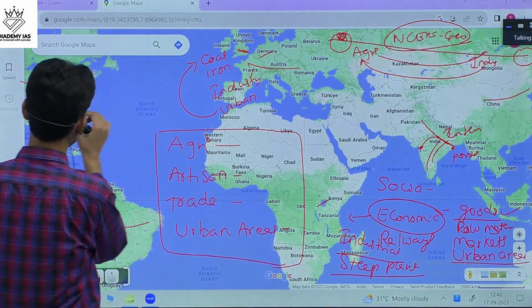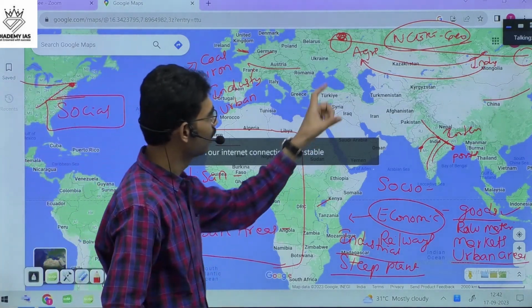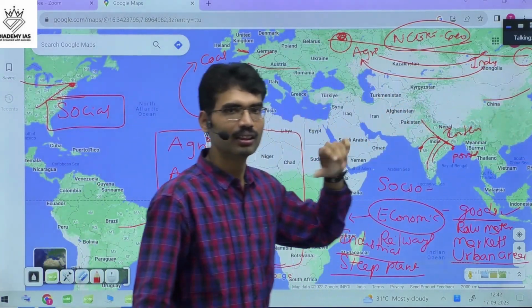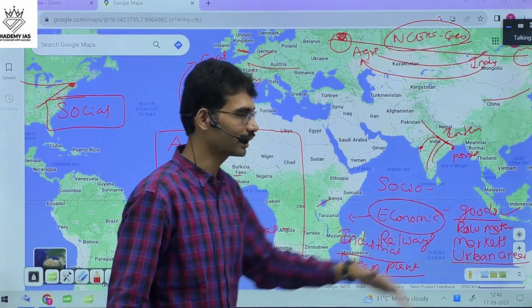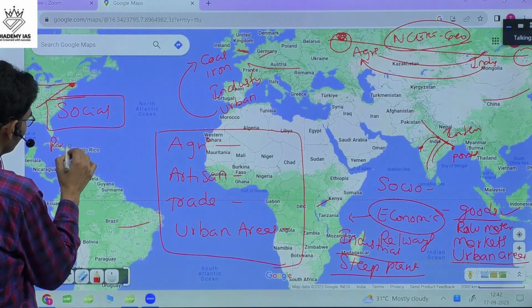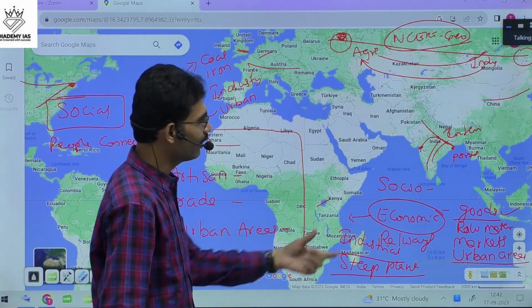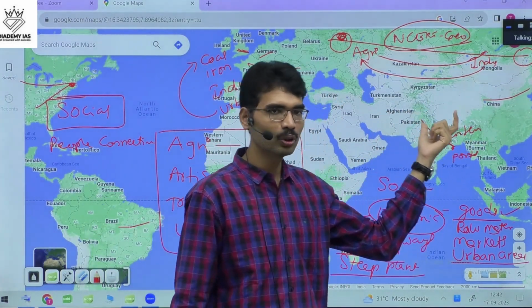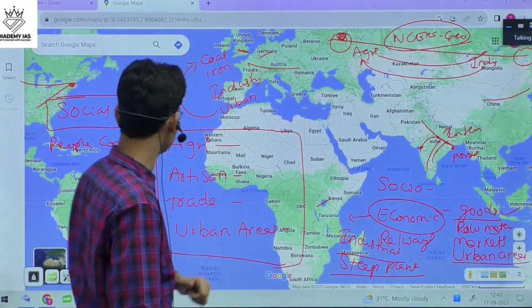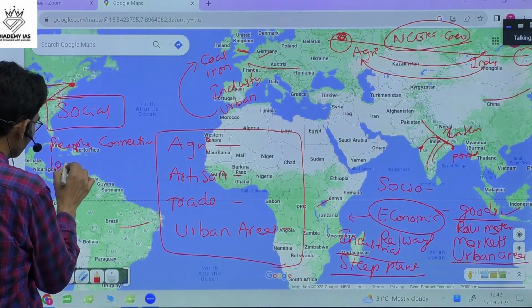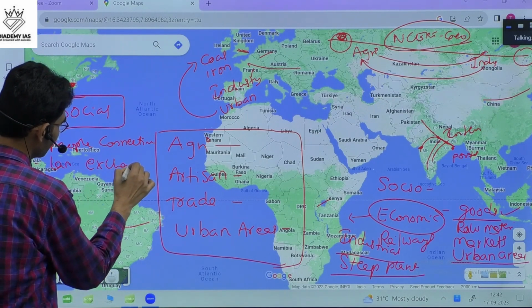When it comes to social, if you take India, people of one language got connected to people of other language areas, people connectivity. Because of railways, Indian freedom fighters were able to meet different people across the country. People to people contact increased. As a result, people got exchange of ideas.